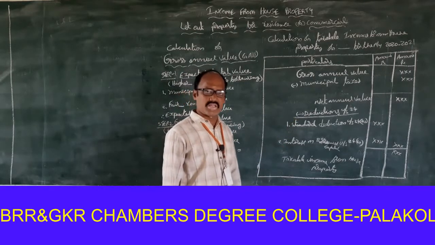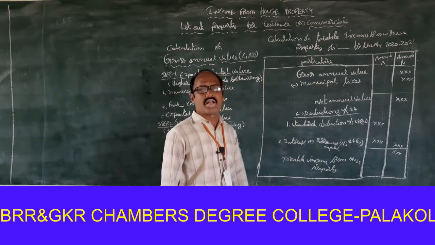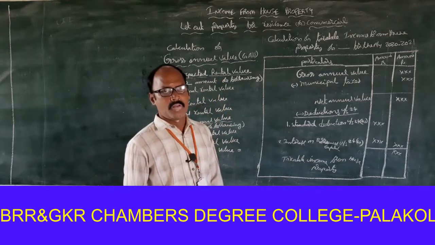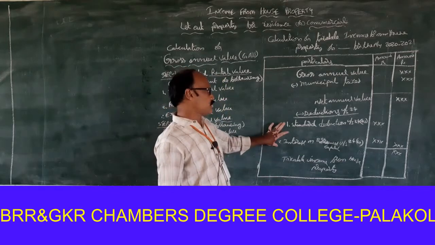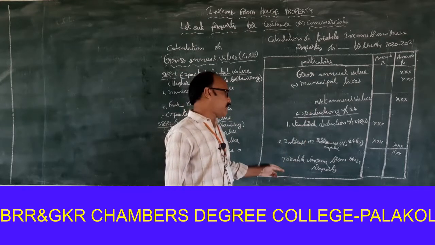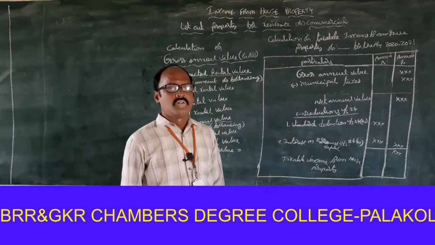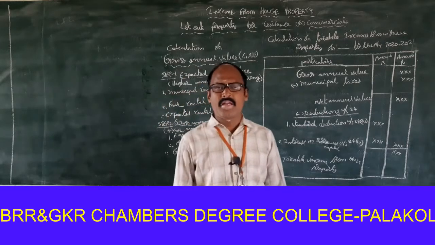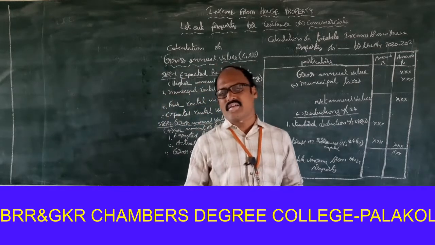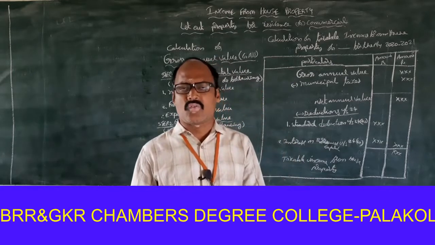One is 24A standard deduction. Second one is interest on borrowed capital under section 24B. So the two amounts are deducted from net annual value, then finally we find out the taxable income from house property. Okay, the main important point is that the remaining expenses are not allowed as deductions.